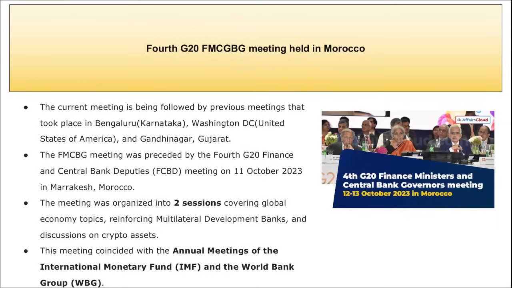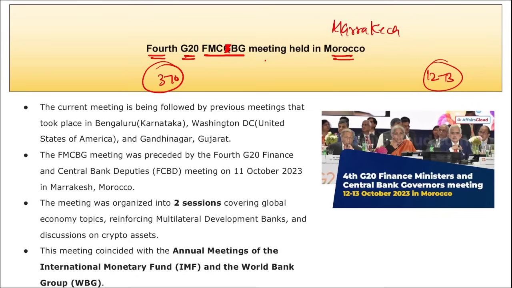Next we are talking about the 4th edition of G20 FMCBG meeting. Right? And remember, what is this FMCBG? This is Finance Ministers and Central Bank Governors meeting. It was the 4th edition of G20 Finance Ministers Central Bank Governors meeting, and this was held where? It was held in Marrakech, Morocco. Correct. It was from 12th to 13th of October, and more than 37 attendees, including the finance minister